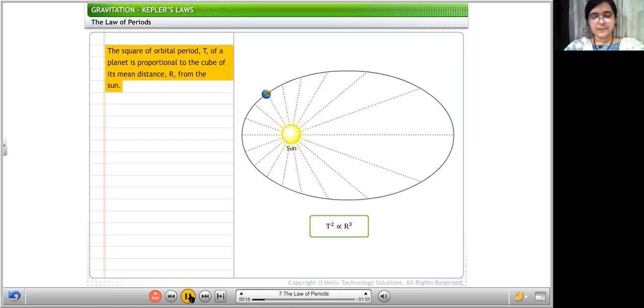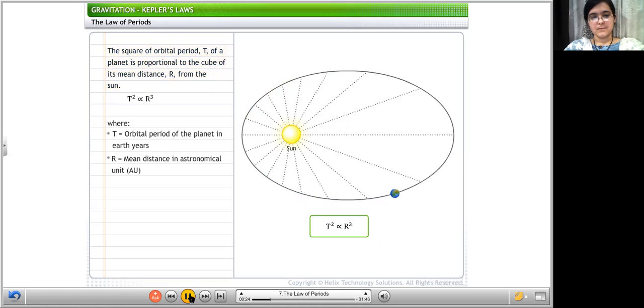Hence, you can express the law of periods as T squared proportional to R cubed, where T is the orbital period of the planet in Earth years, and R is the mean distance in astronomical units. These are the units: Earth years and astronomical units, like for length we use meter, for temperature we use Celsius.